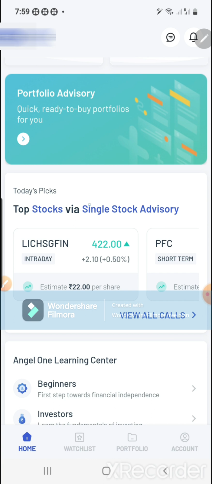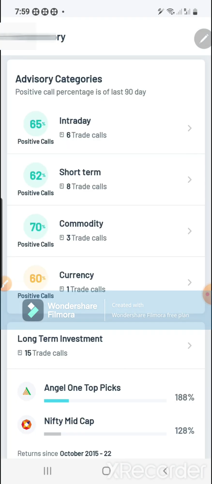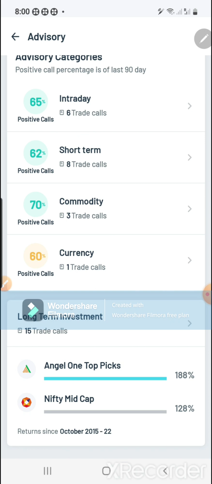Okay, and stock picks. AngelOne has its own technical team and fundamental analyst team. With all the team, they analyze and they give calls also. Their calls accuracy is very good, friends. A beginner can use this and you can start trading also. See, their calls are 65% in intraday, short term 62%, commodity 70%. AngelOne top pick, this is for long term investment, 188% it has given.